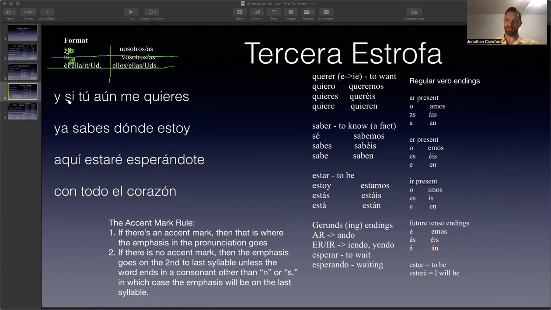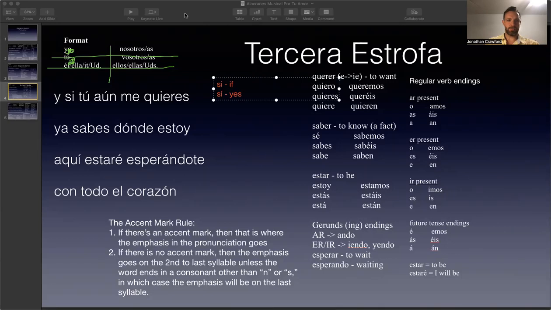So y means and. Si does not mean yes in this case. I'll show you how to differentiate between si and sí. Si means if, and sí with an accent mark above the I means yes. You can remember that because the accent mark looks like it's nodding its head yes. But even if you can't remember that, you can always tell by the context. There's really no way to mix this up. Y si tú aún me quieres means and if you, we know that aún means still, and then me quieres.